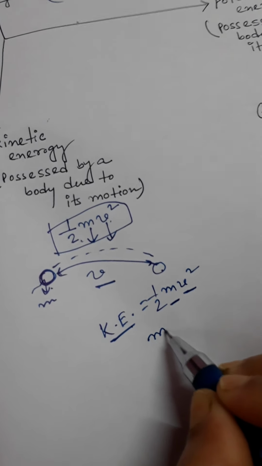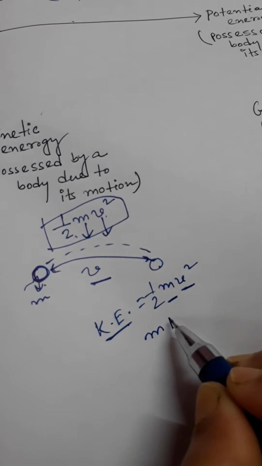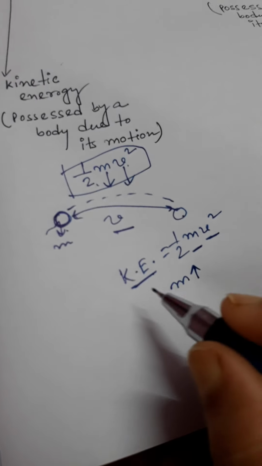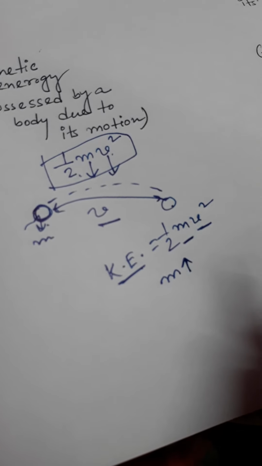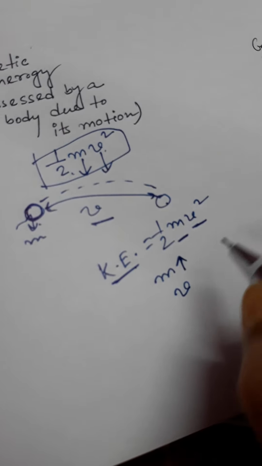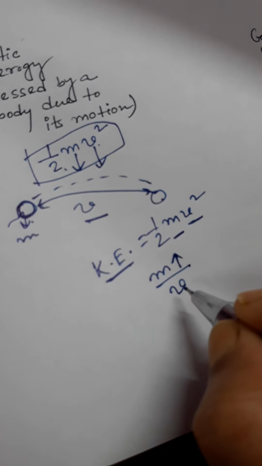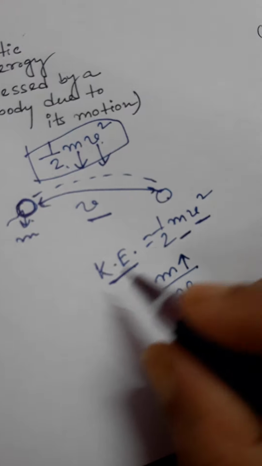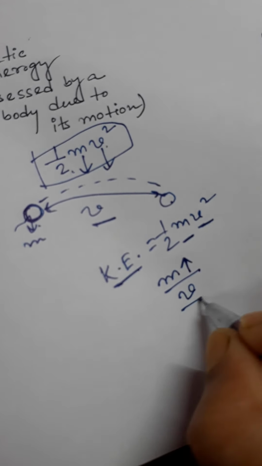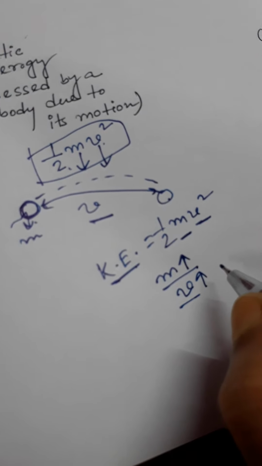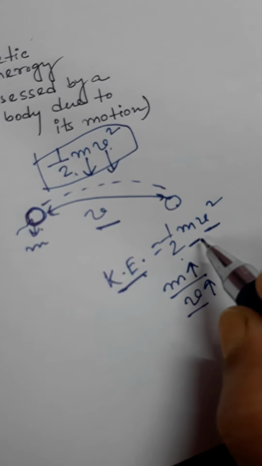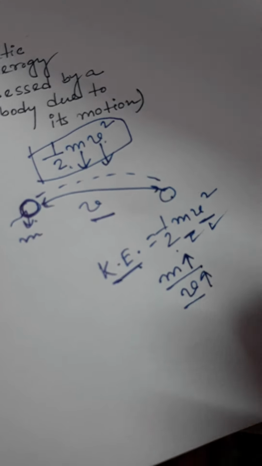If mass is increasing and velocity is constant, then kinetic energy increases. And if mass is constant and velocity is increasing, then also kinetic energy increases, because kinetic energy is directly proportional to mass as well as velocity square.